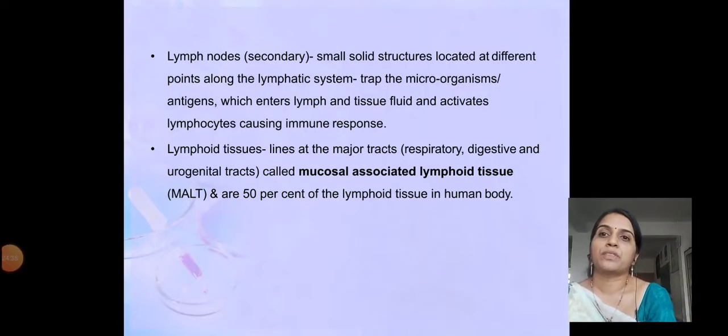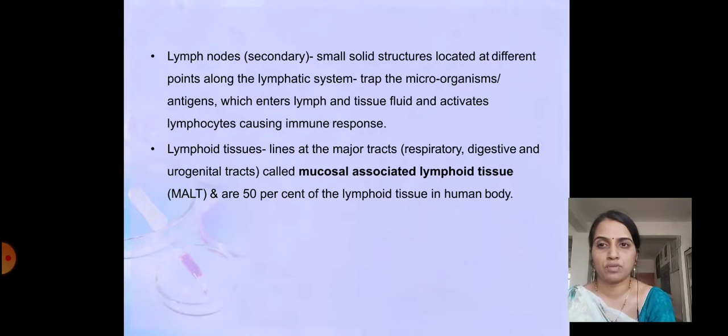Lymph nodes are again secondary lymphatic organs. They are small solid structures located at different points along the lymphatic system. They trap the microorganisms or antigens which enter the lymph and tissue fluid, and activate lymphocytes, causing an immune response. So lymph nodes have an important role in immune response.